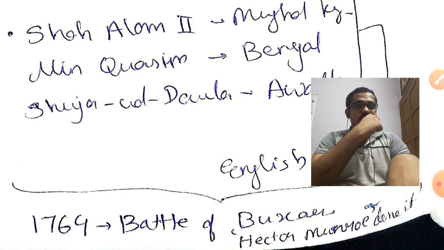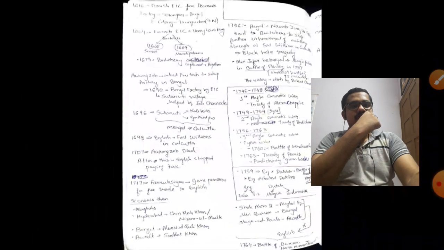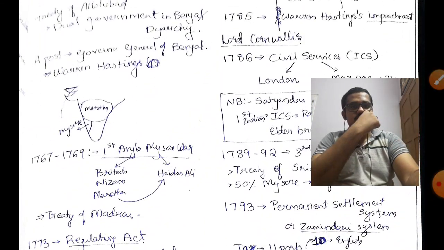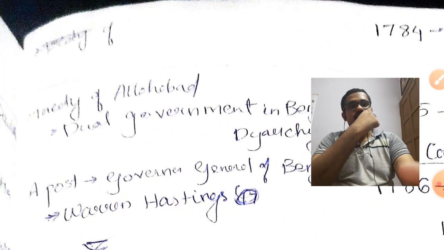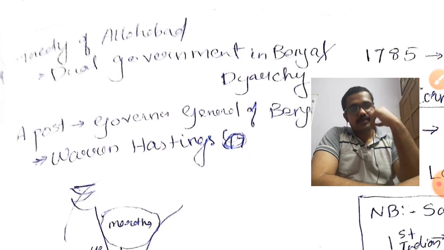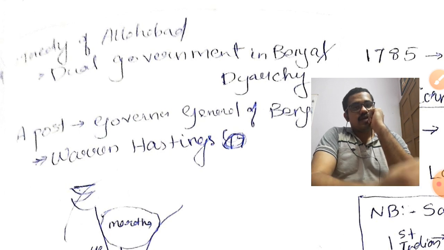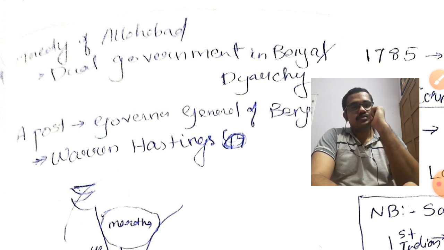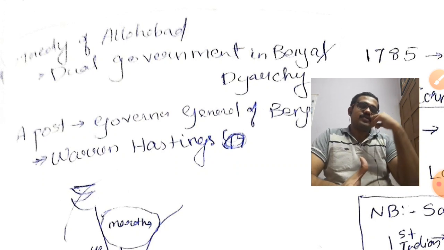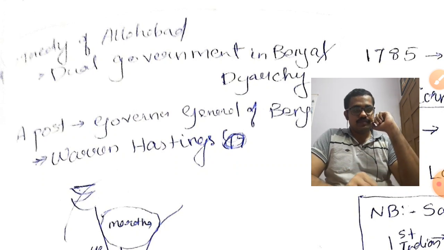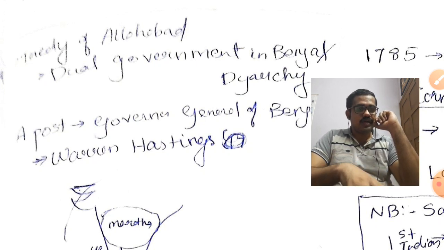In the Battle of Buxar, finally the revenue rights and every right of the British increased. So that was important to know. And then after the Battle of Buxar, a treaty was signed, and this treaty started a dual government in Bengal. Dual government in Bengal. This dual government means financial powers and administrative powers. Two types of powers are there. Financial powers, that is the revenue collection powers, give the money power, and the power to do other things. The administration is done for the welfare of people.